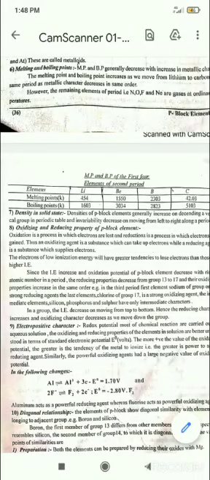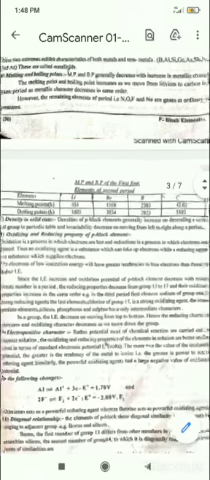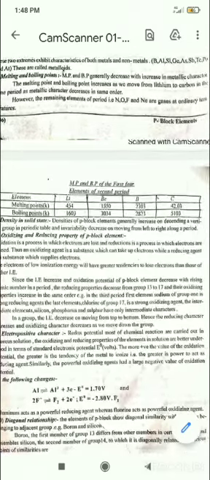Density in solid state. Densities of p block elements generally increase down the group, as we know that as we move down, the number of orbits increases and the atomic number also increases, so density increases down the group. In the periodic table, electronegativity decreases moving from left to right.